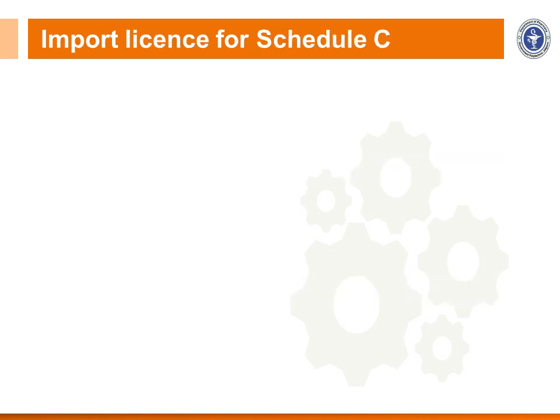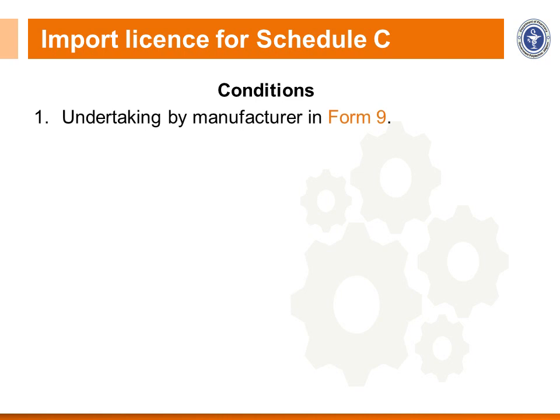Let us talk about the import license for Schedule C. For Schedule C, we get a separate import license under the following conditions. The first condition is an undertaking by the manufacturer in Form 9. Then the licensee must allow the inspector to inspect the premises at any time regarding any issue related to the import license.